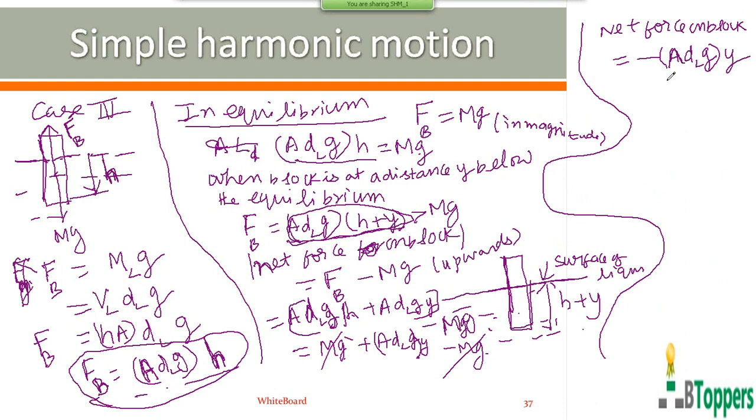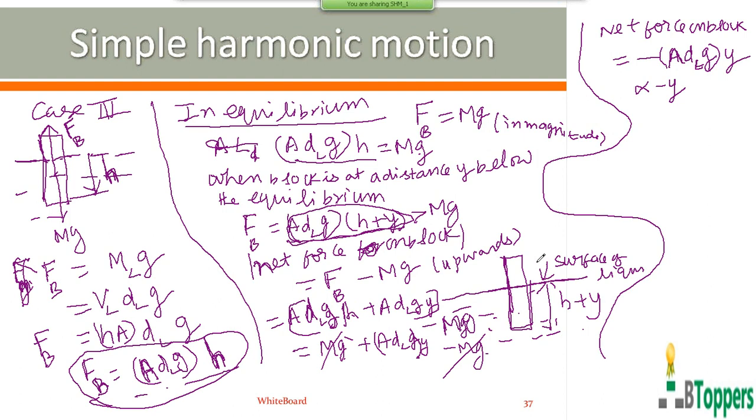Because the area of cross section of the block is a constant, the density of the liquid is a constant at a given temperature, and g is a constant, the magnitude of the net force on the block is proportional to the displacement of the block from the equilibrium position, but acts opposite to that displacement. Here, displacement y from the equilibrium position is directed downwards, but the net force is directed upwards.